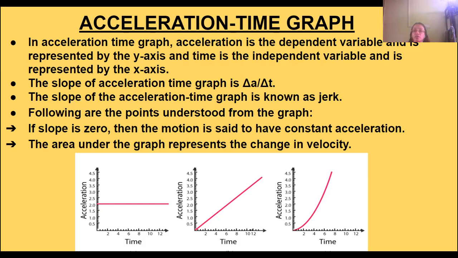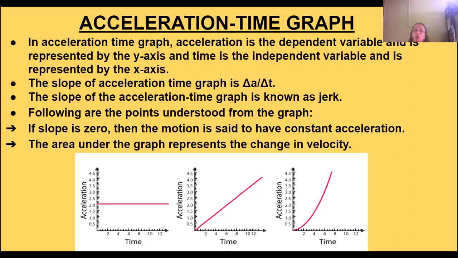So let us start with today's discussion. We'll start today with the acceleration time graph. It's also a type of representation of linear motion.